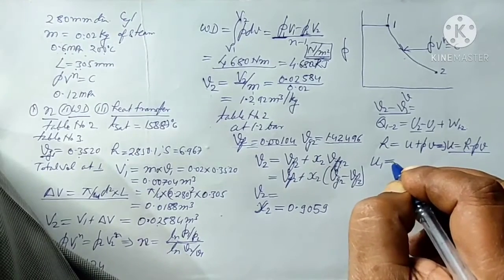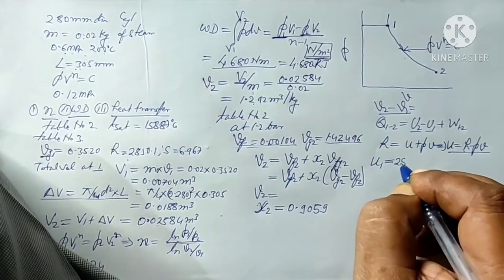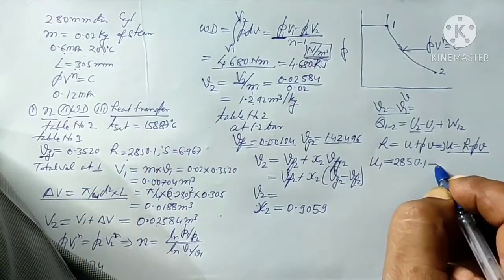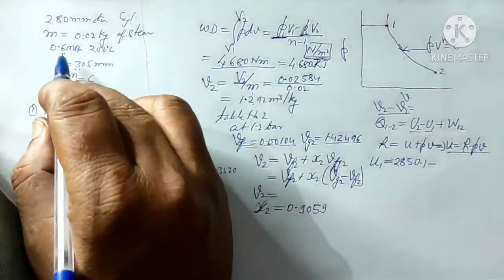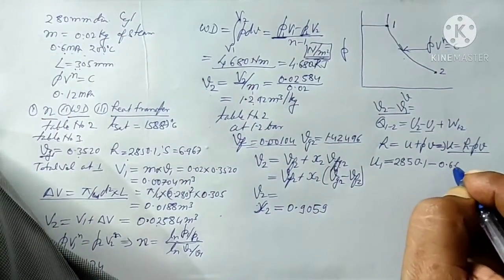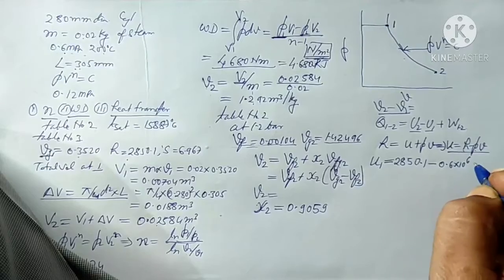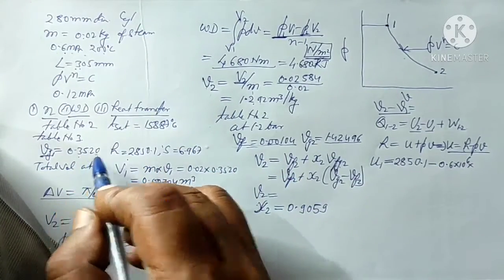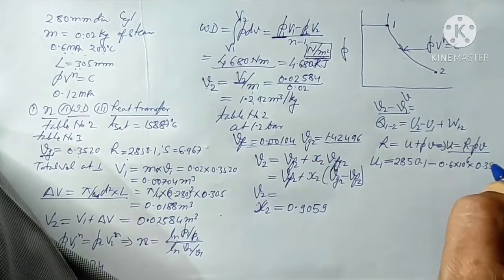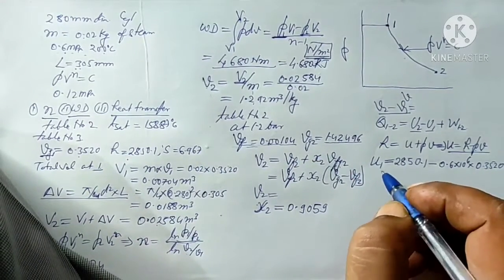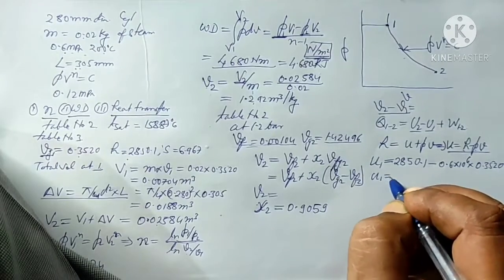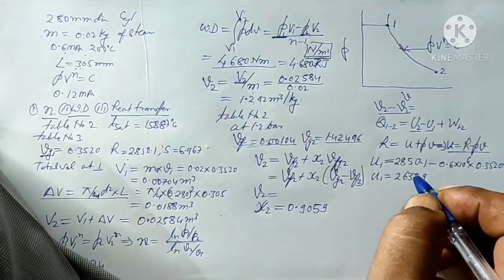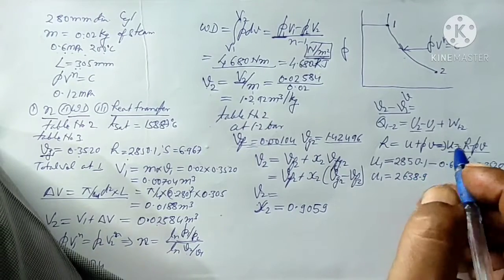U1 will be equal to 2850.1 minus P, that is 0.6 into 10 to the power 6 Pascal, multiplied by the volume. The volume we have taken down as 0.350. So the value of U1 comes out to be 2638.9 kilojoules.